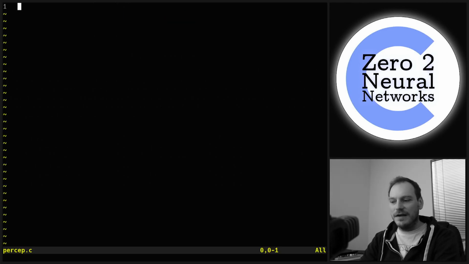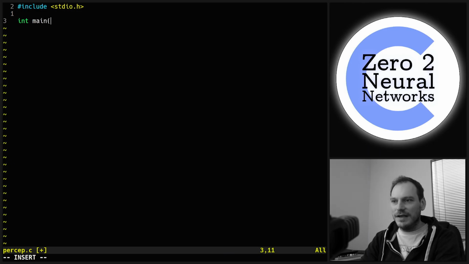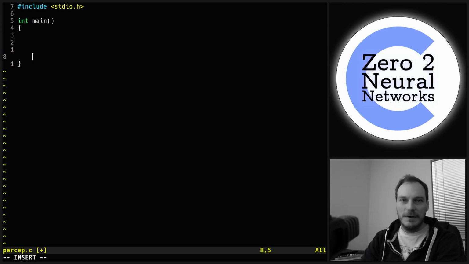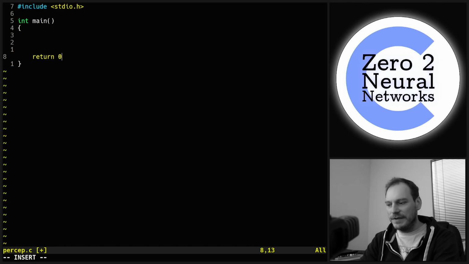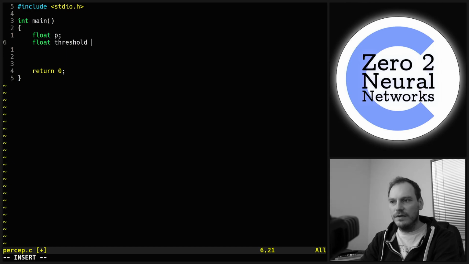Percept.c. We're only going to need one library. We're going to need the standard input output library as always, and we're going to need only one function as well. So this is going to be quite a simple program. It's not going to take particularly long to make. We're going to need a float p to represent the perceptron, and we're going to need a float threshold to represent the threshold, and we're going to set that to 1.5.